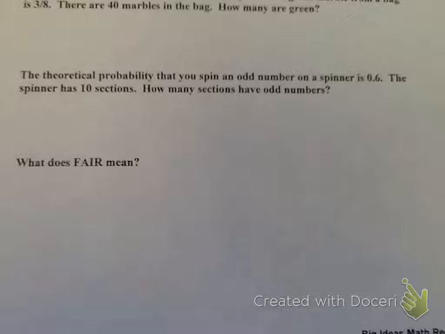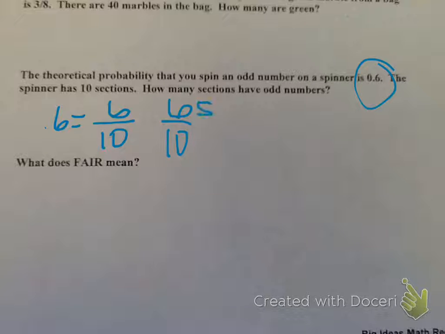Alright, the theoretical probability that you spin an odd number on a spinner is 0.6. The spinner has 10 sections. How many sections have odd numbers? So they wrote our probability as a decimal. I would take that and rewrite it as a fraction. It'll make more sense. So 0.6 is 6/10. And the spinner, if it has 10 sections, how many sections would have odd numbers? 6 sections. That one was easy. We didn't have to multiply or anything.